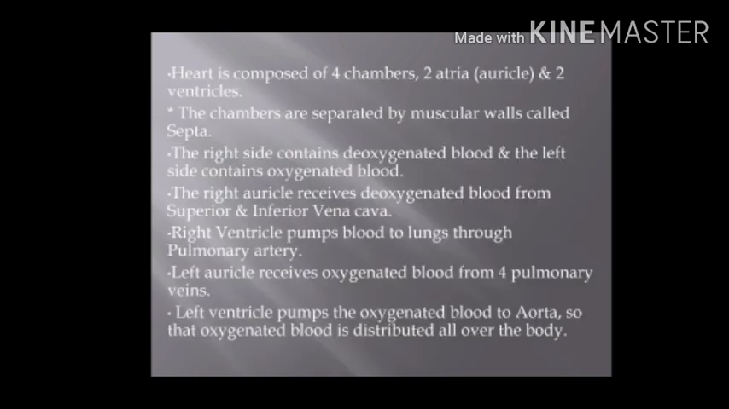The internal structure of heart. The heart is composed of four chambers, two atria or auricles and two ventricles. The upper chambers are known as auricles and the lower chambers are known as ventricles. The chambers are separated by muscular walls called septa. The right side contains deoxygenated blood and the left side of the heart contains oxygenated blood.